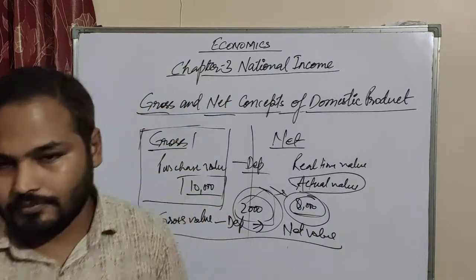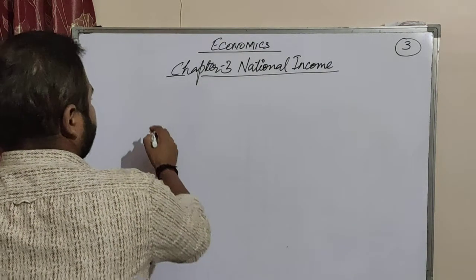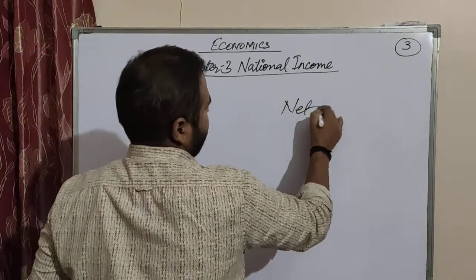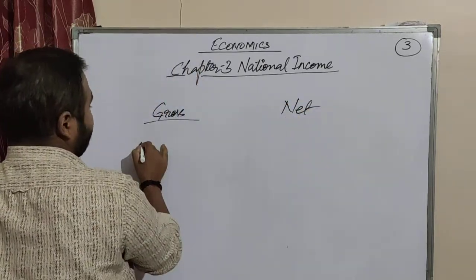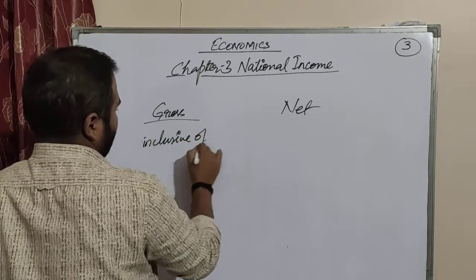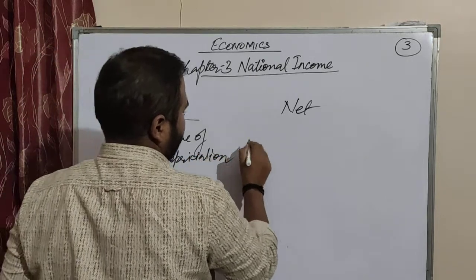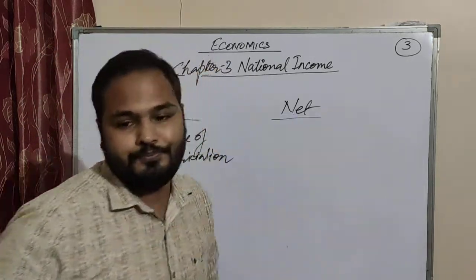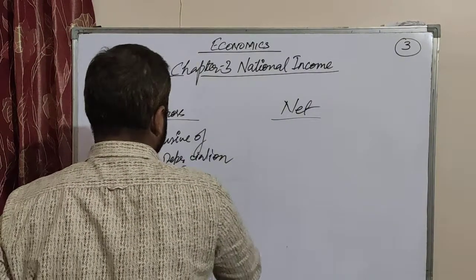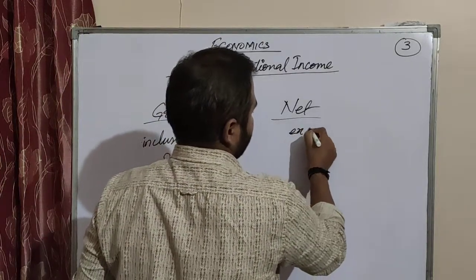So you can say gross is always inclusive of depreciation, and net is exclusive.